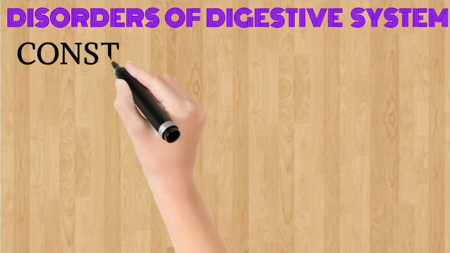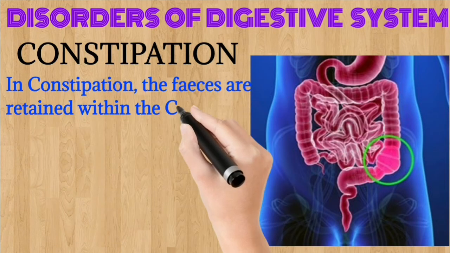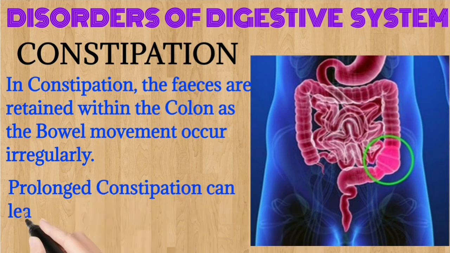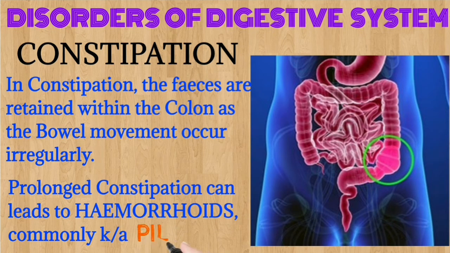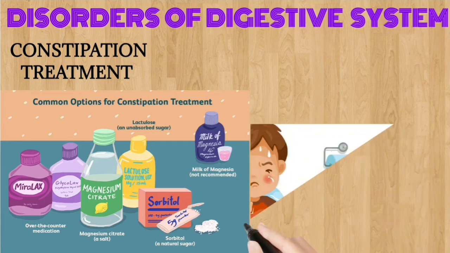Now we will see the next disorder, that is constipation. In constipation, the feces are retained within the colon as the bowel movement occurs irregularly. Prolonged constipation leads to hemorrhoids, commonly known as piles. So now we will see how to treat constipation.